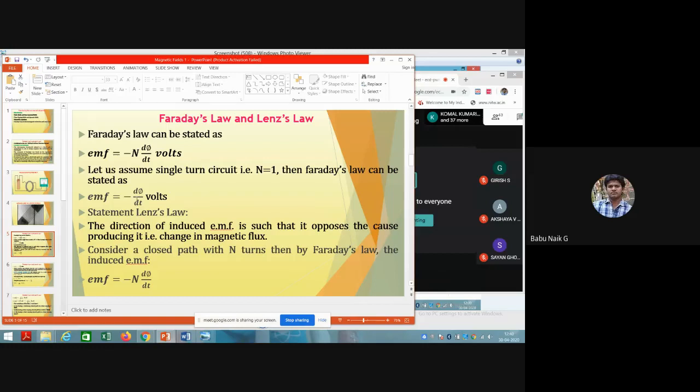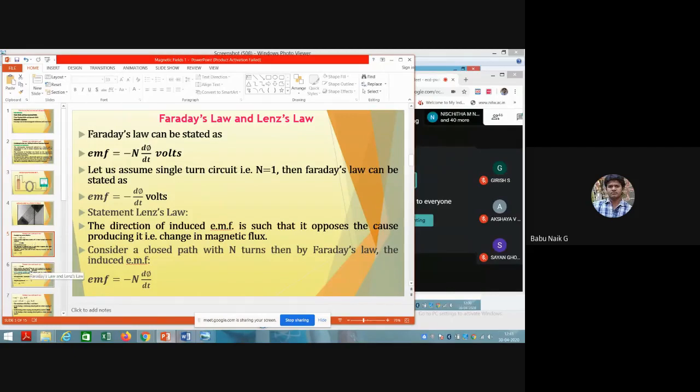So what does this minus indicate? This minus indicates Lenz's law. Lenz's law says that the direction of the induced EMF is such that it opposes the cause of producing it, and that cause is the change in the magnetic flux. So this is the main Lenz's law, which depends on the negative sign here. The same thing, considering the closed path with N turns, Faraday's law gives the induced EMF equal to minus N into d phi by dt.